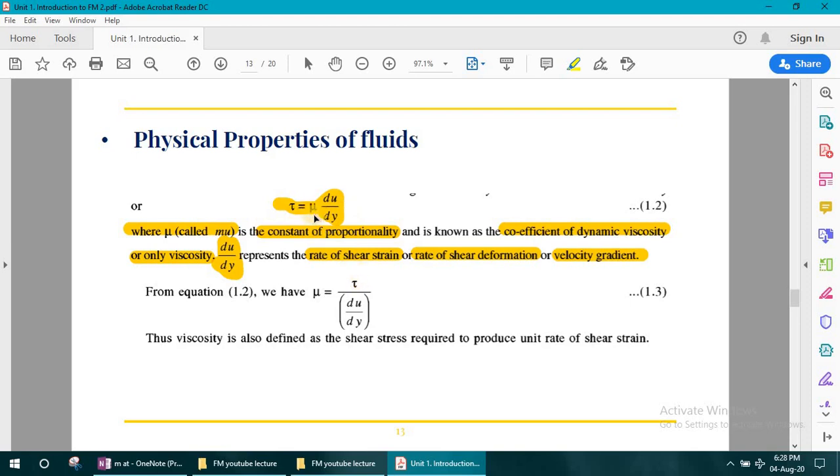Suppose you want to calculate the value of mu, then transfer this term to the denominator of tau. So the equation becomes mu is equal to tau divided by du by dy. So the viscosity is defined as the shear stress required to produce unit shear strain. So this is the shear stress, and this is the shear strain.